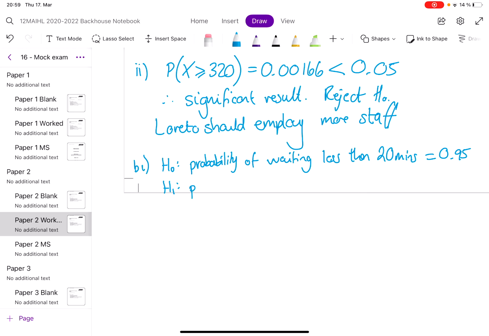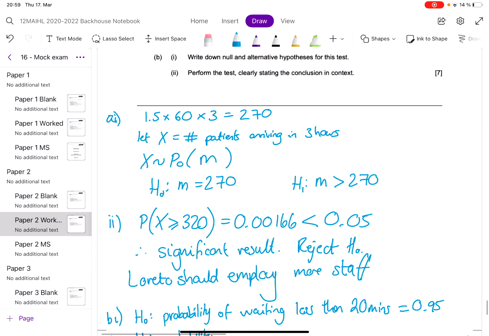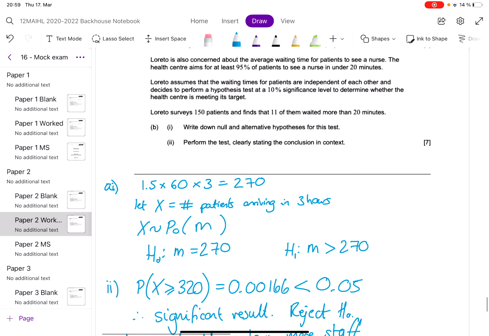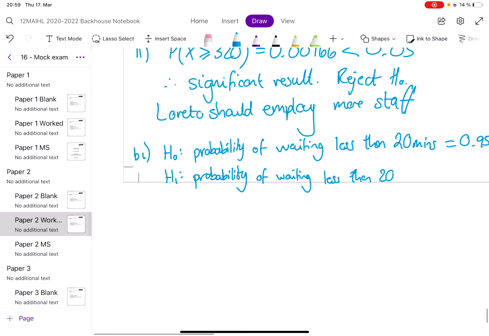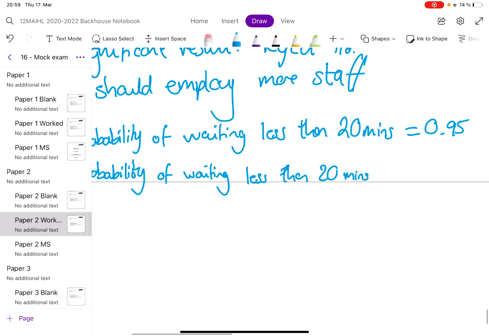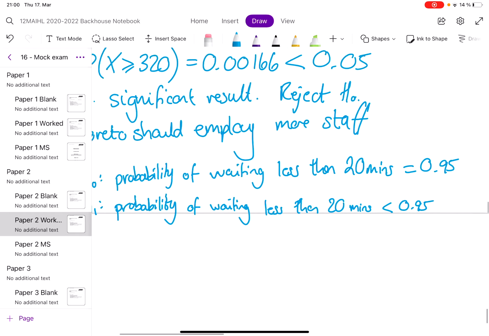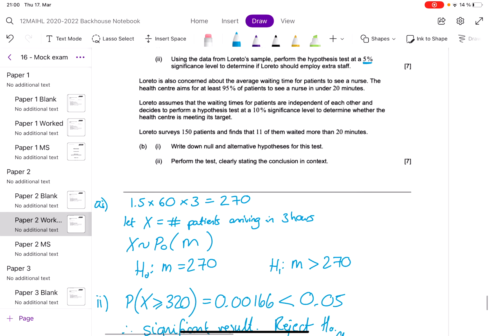Okay, and H1 is, I guess, that, hang on, let's have a little look. Aims for at least 95%. So, worse than at least 95% would be less than 95%. Probability of waiting less than 20 minutes is less than 0.95. That would be an example of something bad happening in this context.